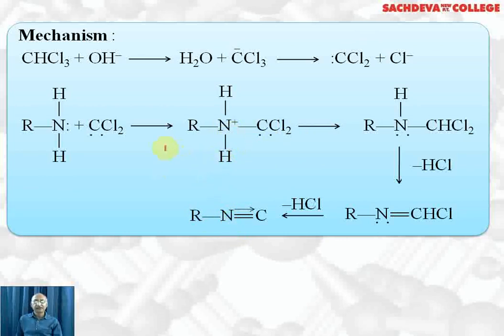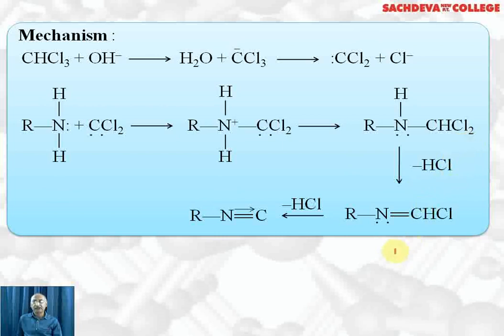So this positive charge will go away and the pair of electrons is there on nitrogen and RNHCHCl2 is formed. This H positive ion has been accepted by this carbon because it was having a lone pair of electrons and it can form the new bond. So this compound is formed now. What will happen now? H positive from here will combine with Cl negative from here.